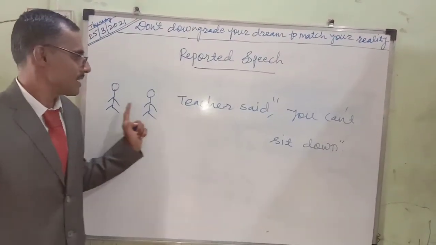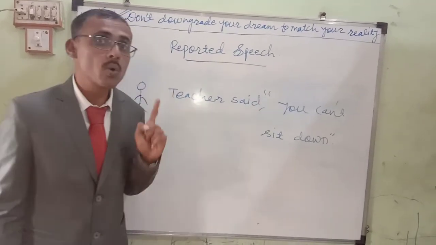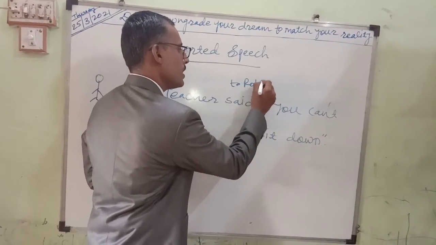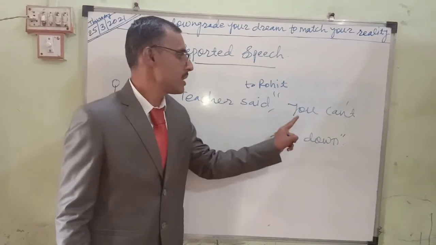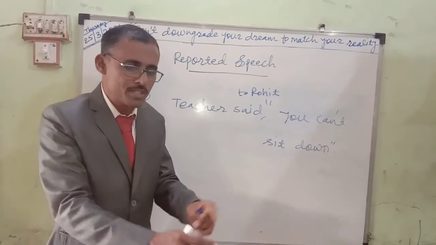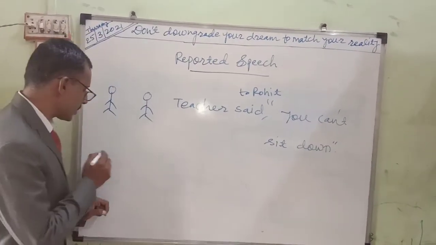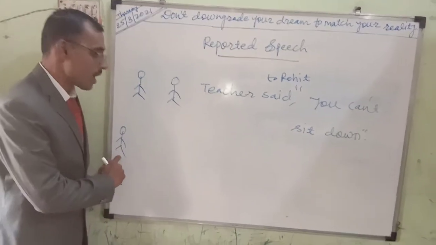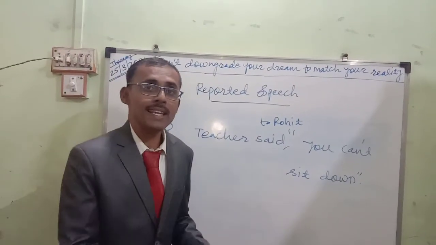Listen, teacher and student. Teacher said to Rohit. Here Rohit is the listener and the teacher is the speaker. Teacher said to Rohit, "You can't sit down," because the teacher is shouting, as he is doing mischievous actions in the class. And suppose the third person in the class is Rahul. Rahul is explaining at home.